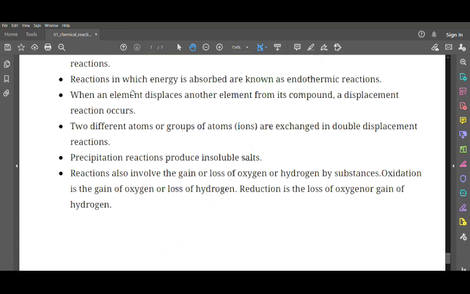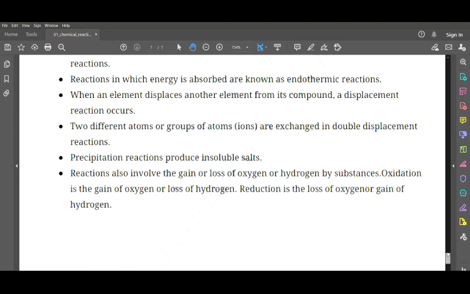Next, when an element displaces another element from its compound, a displacement reaction occurs. So as I said, whenever one element displaces another element, we call it a displacement reaction. In a double displacement reaction, two different atoms or groups are exchanged, that is, they exchange with each other. We had seen a reaction where chlorine and hydrogen were exchanged with each other. Now next, precipitation reactions produce insoluble salts. So whenever there is a precipitation reaction which produces a precipitate, it produces an insoluble salt, not a soluble salt like NaCl.